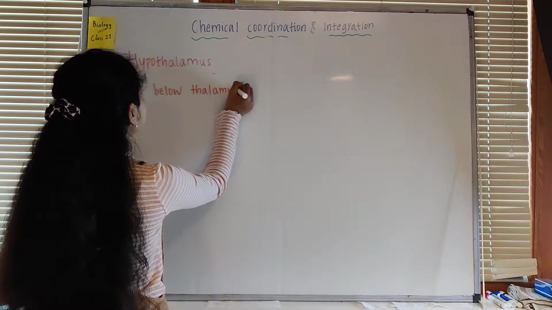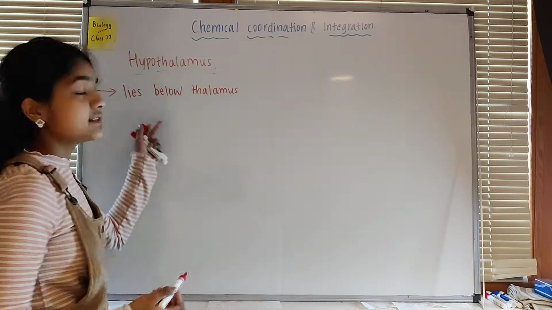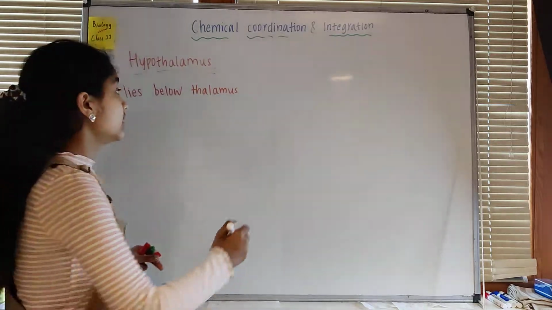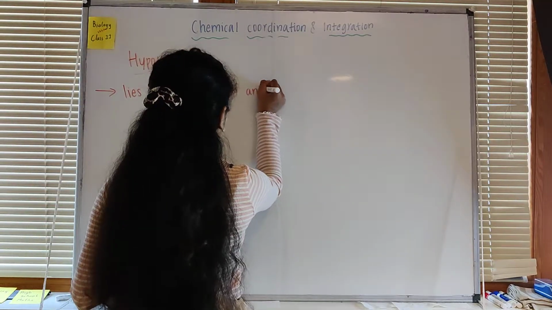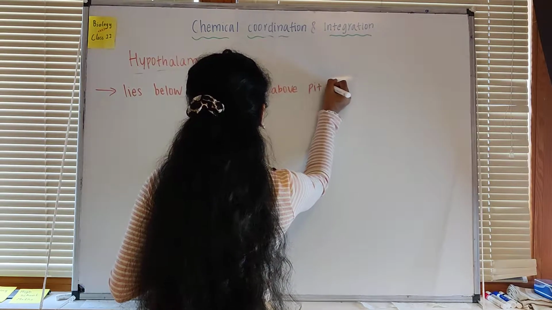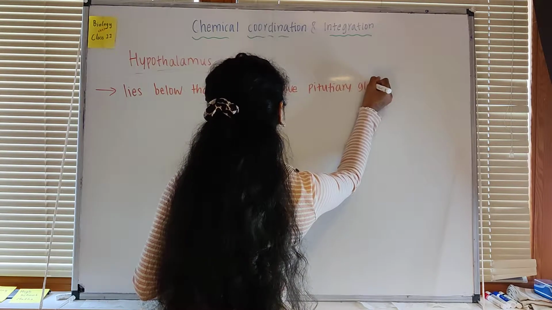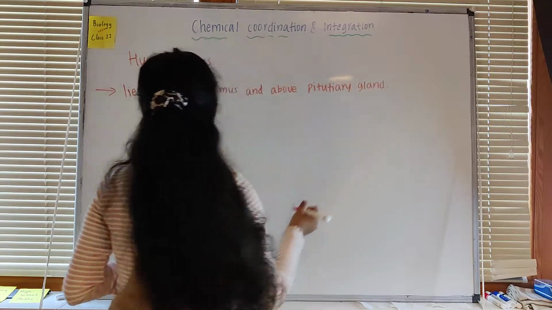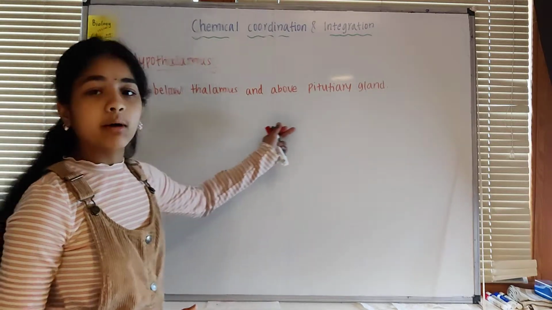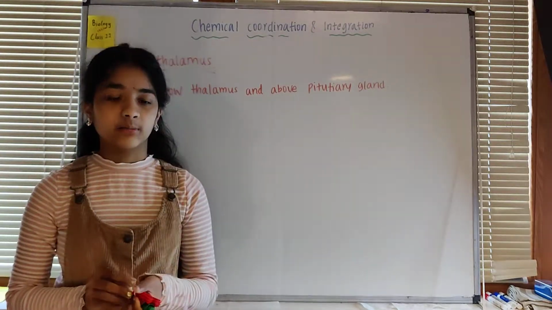So hypo means below, and thalamus is thalamus. So it lies just below the thalamus and above the pituitary gland. So it lies below the thalamus and above the pituitary gland. This is the location of the hypothalamus.